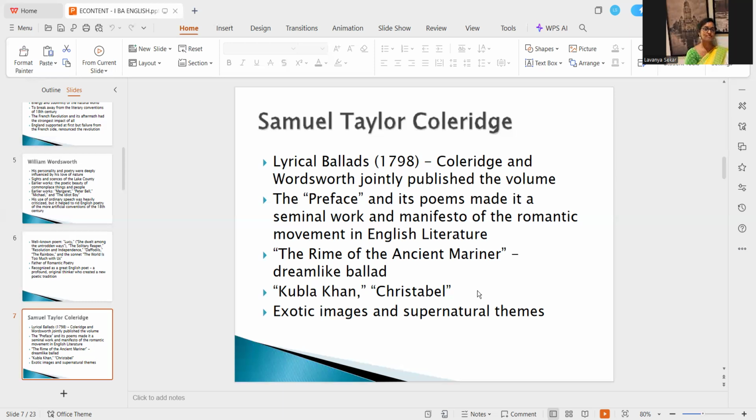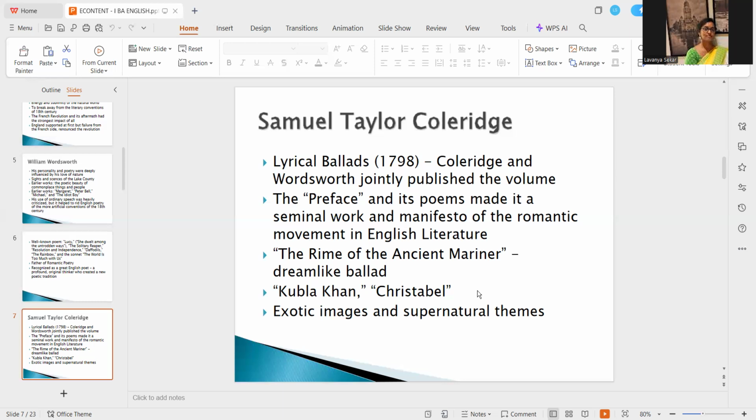And then come his most famous poems, The Rime of the Ancient Mariner, Kubla Khan, Christabel, right? So whenever the name of Samuel Taylor Coleridge comes, it should be recognized with exotic imagery and supernatural themes, because you will see ghosts, you will see supernatural images, you will see unrealistic characters coming there, and you can't even decipher whether it is actually happening or it is a dream, right? If you get a chance to look at these poems, you can have a look at this. And The Rime of the Ancient Mariner is a very popular one.